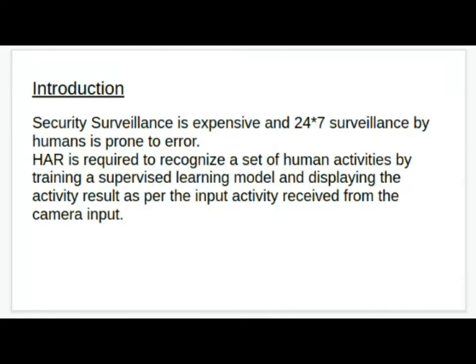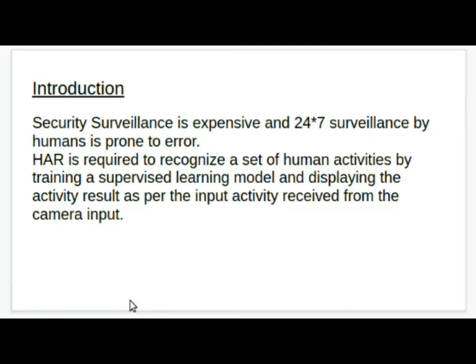Human activity recognition is a technique in which we train a supervised learning model that is finally capable of recognizing activities performed by a human body. So all of us might think, why do we require human activity recognition? Let me explain with the help of an example.